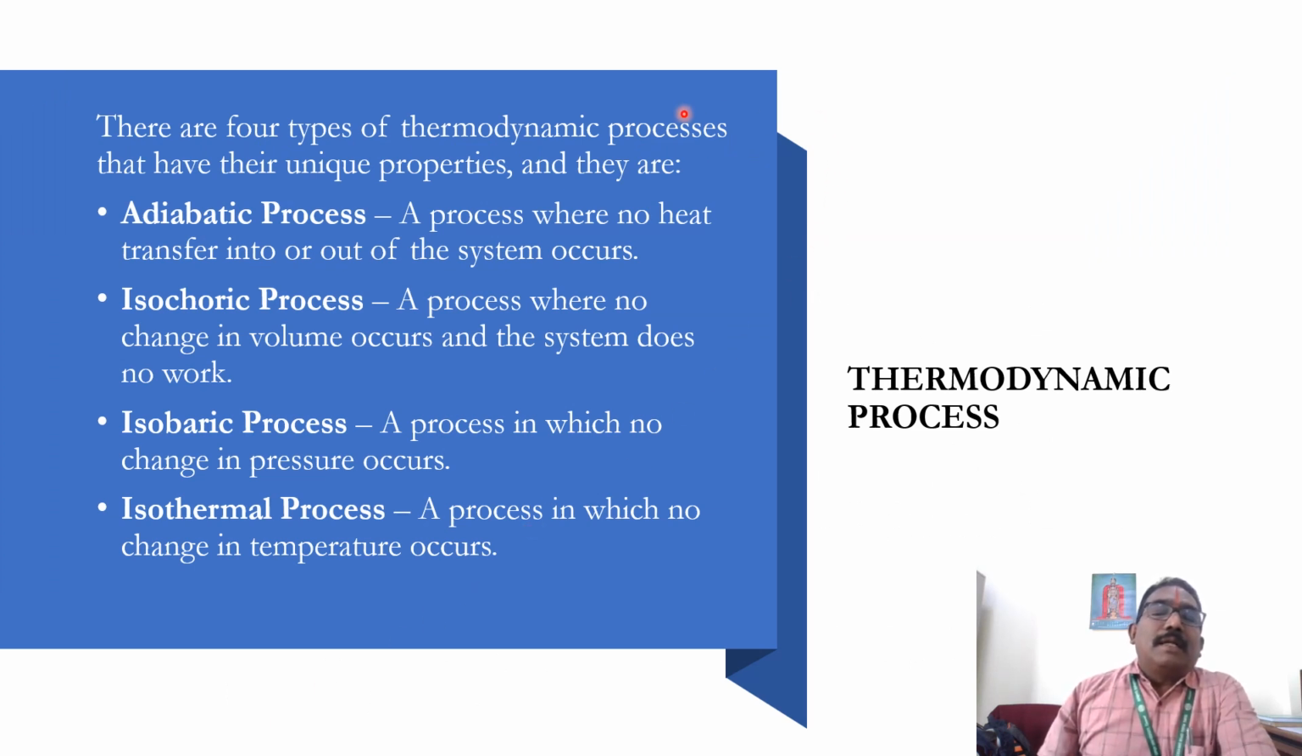So, based on that, there are four kinds of processes in thermodynamics. There are four types of thermodynamic processes, and they have unique properties. They are the adiabatic process, isochoric process, isobaric process, and isothermal process. So now we discuss them one by one.